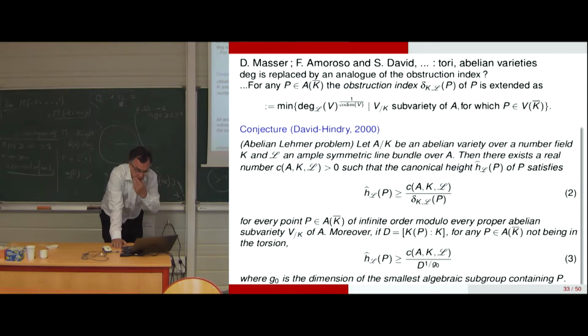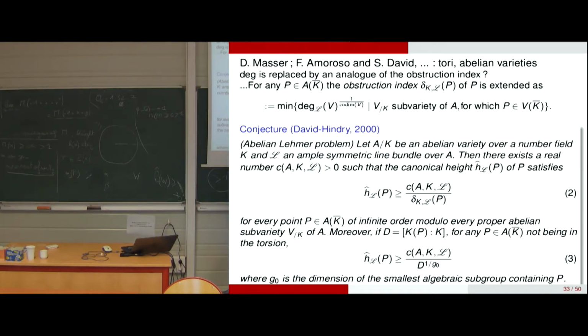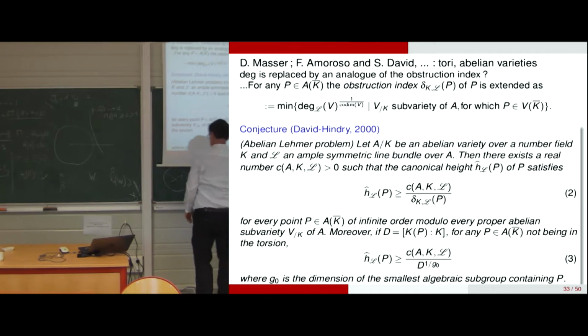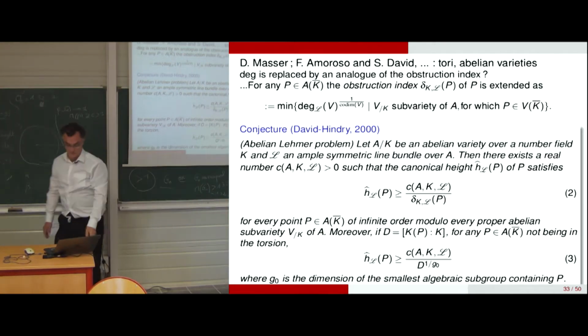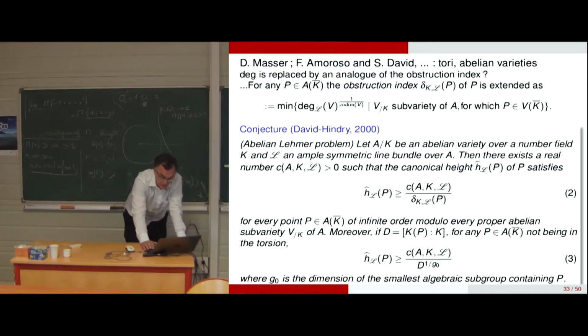And so there is a conjecture by David and Hindry, replacing the true degree here by this quantity, the obstruction index, to have a conjecture similar to the one about the minoration of the Weil height.